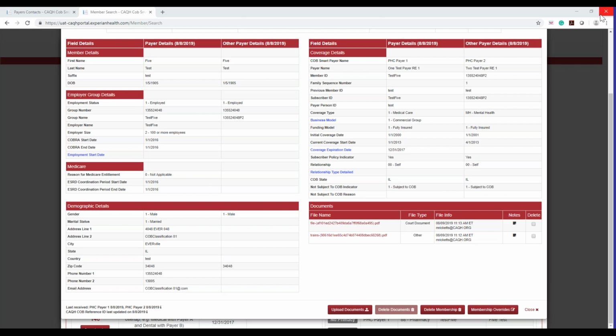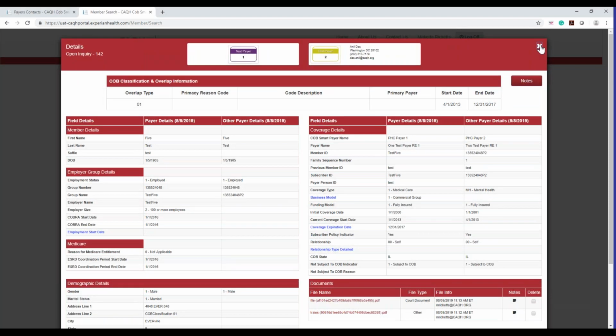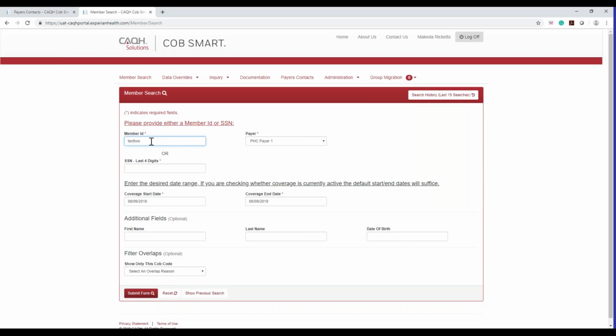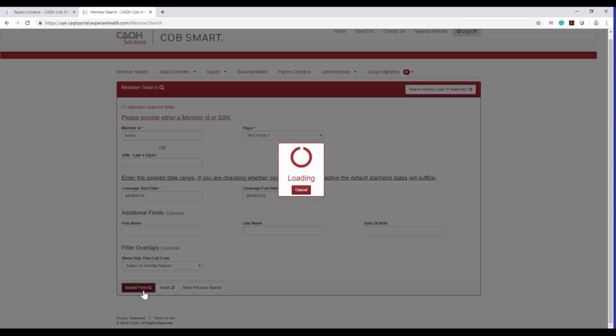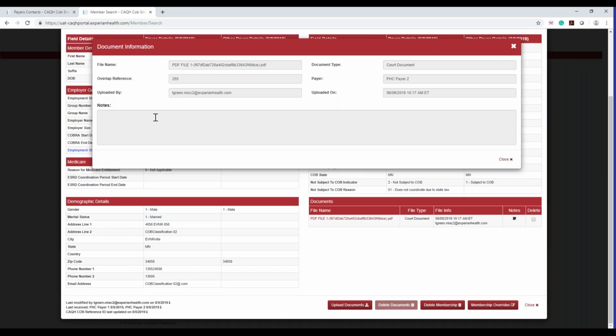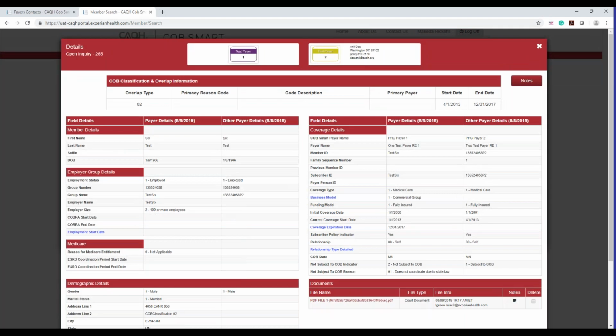If you are the other payer, I'm going to show you what it would look like if you're the other payer searching for a record. So I'll put in 6. Great. Here I can see that someone else, the other payer, has uploaded a file name. Did they add a note? They didn't add a note. So I can click notes. I cannot edit their notes, but if they had put in a note, I would see it here. This is payer 2. They're the ones who uploaded it.